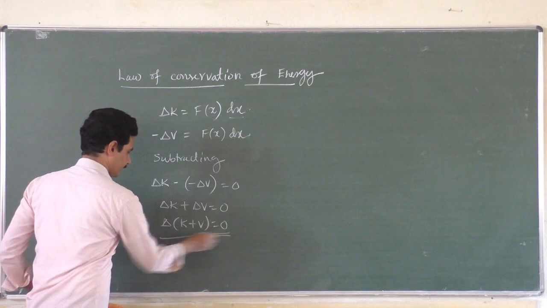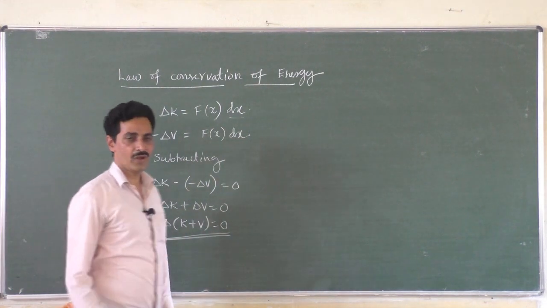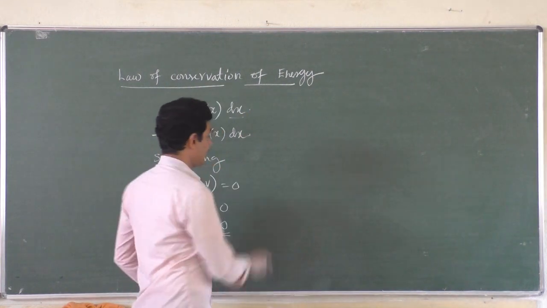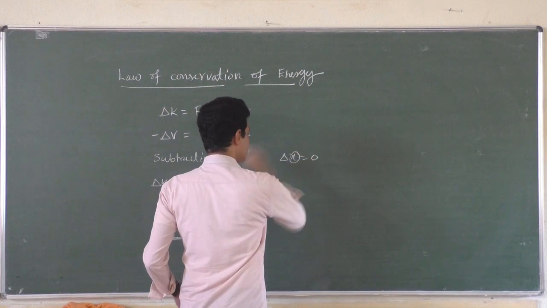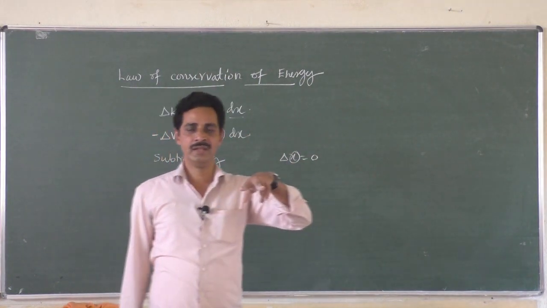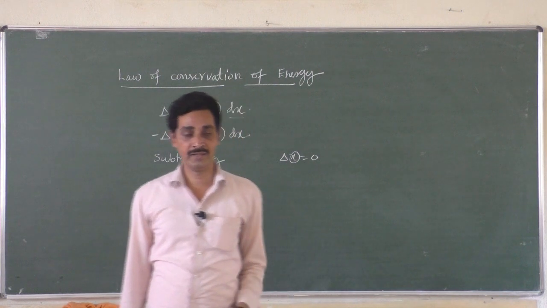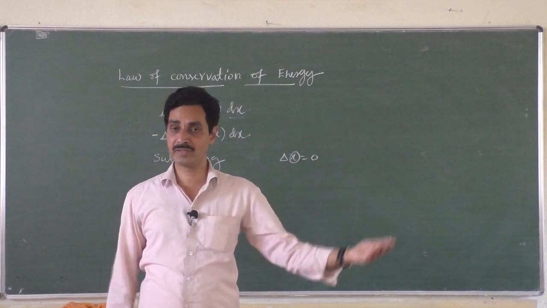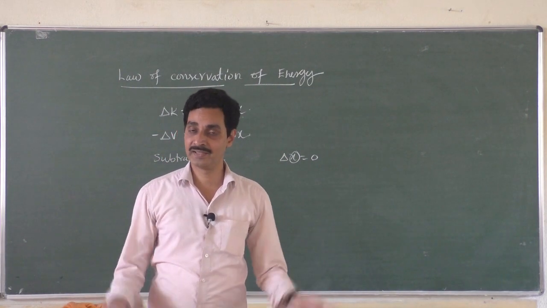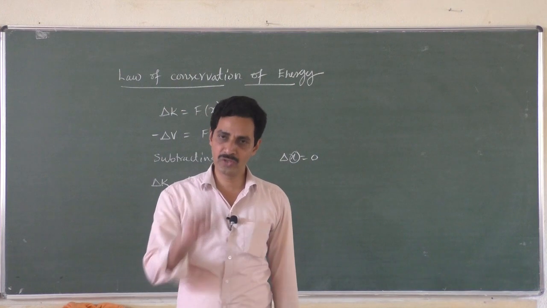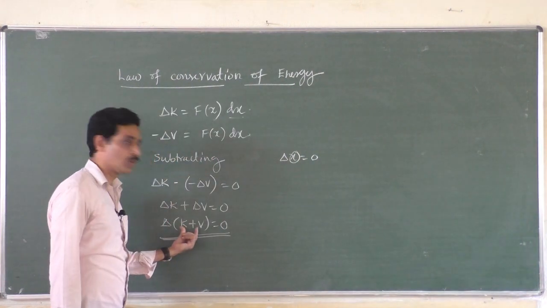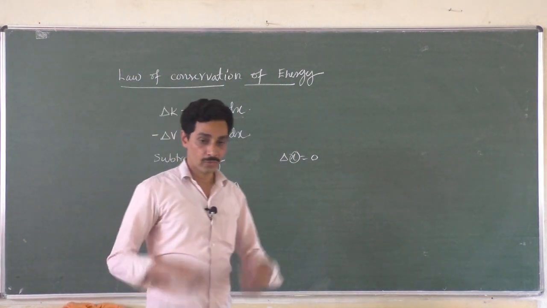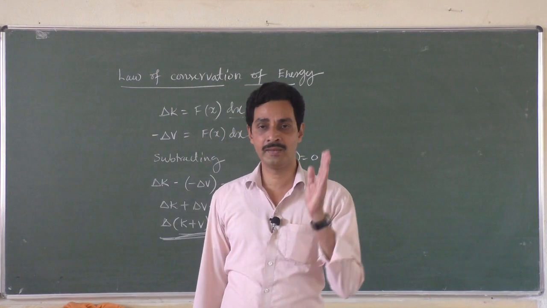What does this indicate? If delta of (K plus V) is 0, it means that the kinetic energy plus potential energy is not 0, it is a constant. What do you mean by delta x equal to 0? That means x is not varying with time. There is no change. A bus is at a distance of 100 meters from me. Now it is at 100 meters. What about after 5 minutes? 100 meters. What about after 1 hour? 100 meters. 1 week? 100 meters. What is delta x? 0. That means it is always at 100 meters. There is no change. So there is no change in the total energy. Change in the total energy 0 means the total energy remains constant. That is the meaning of this.